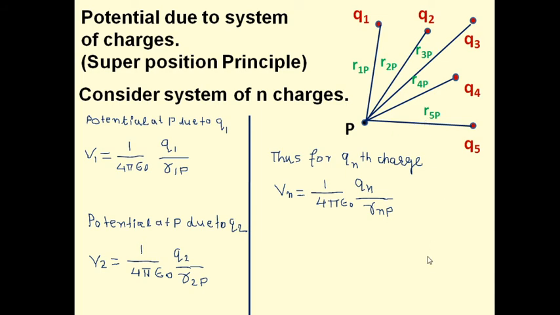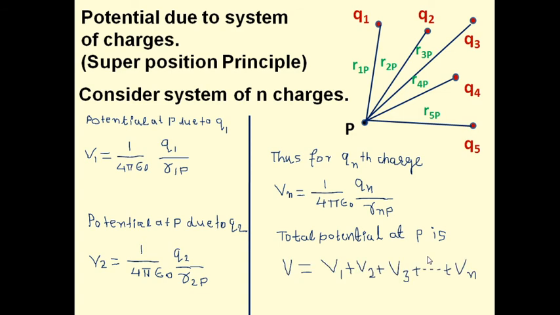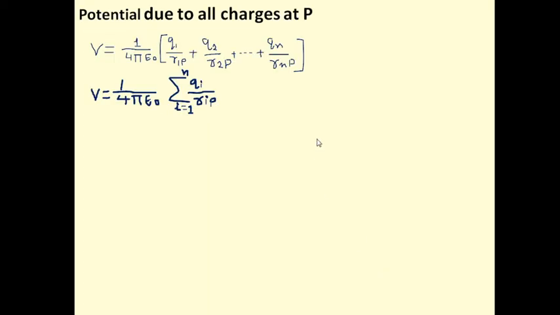Now, to get the total potential at P for n charges, it will be the sum of all these. Therefore V equal to V1 plus V2 plus V3 plus up to Vn. We have to sum all of them to get the total potential. By putting the values, 1 upon 4 pi epsilon 0 will be common, and it becomes Q1 upon R1P plus Q2 upon R2P plus up to Qn upon Rnp. Therefore V equal to 1 upon 4 pi epsilon 0 summation Qi upon Rip.